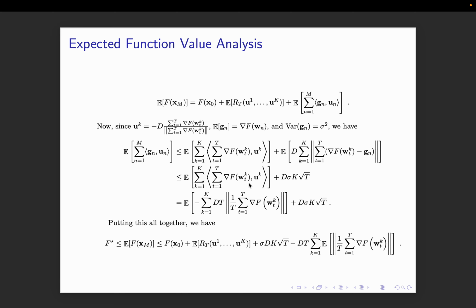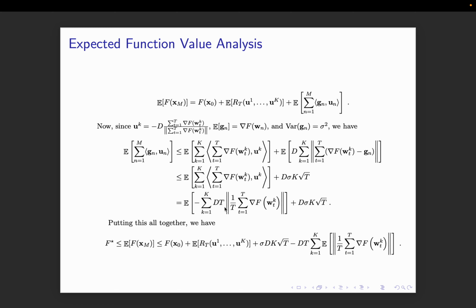And this term here is the sum of gradients times the inner product with a vector, which is again the sum of gradients in the opposite direction with some normalizing number, right? So this is the sum of gradients squared, but then that normalizing number cancels the square, and this becomes the average. I multiply and divide by t, 1 over t, the gradient at those t points that I have visited, times d, and this d comes from the length of this. Basically what I am doing is substituting u_k here. That's exactly what I am doing.